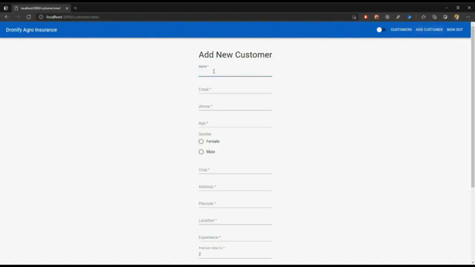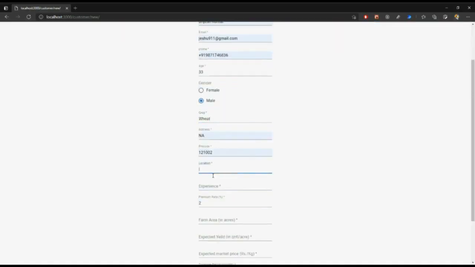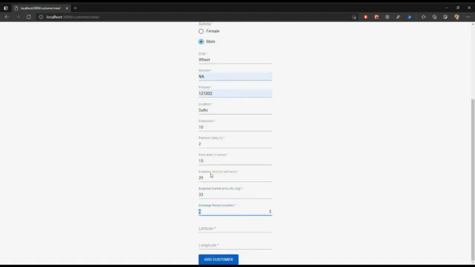So here we'll capture all the basic information of the customer, including his name and email and all. And most importantly, we are taking what type of crop he's trying to put on his land this time, and his location, which is helping with further calculation. And we're also taking the premium rate, expected yield, and the market price of the wheat in that area.